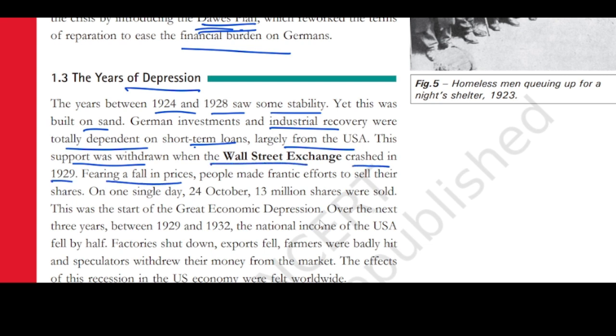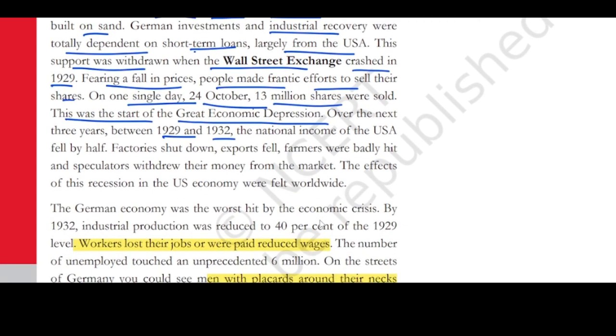Fearing a fall in prices, people made frantic efforts to sell their shares. On one single day, 24th October, 13 million shares were sold. This was the start of the Great Economic Depression. So there was a Great Economic Depression in the USA. Over the next 3 years, between 1929 and 1932, the national income of the USA fell by half. Factories were shut down, exports fell, farmers were badly hit, and speculators withdrew their money from the market.